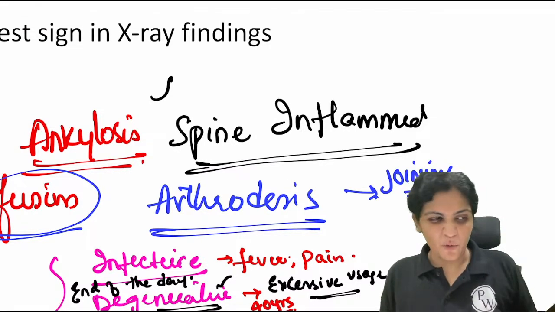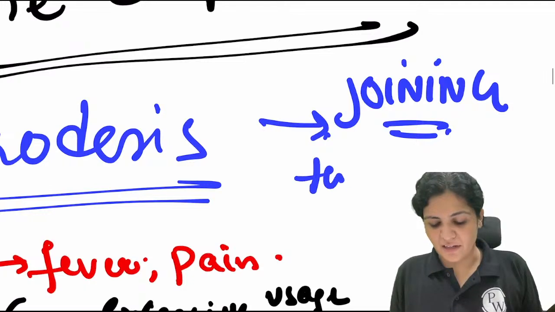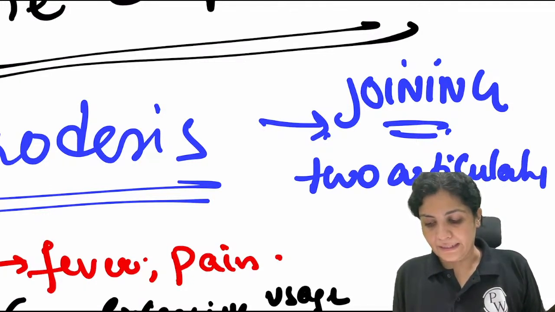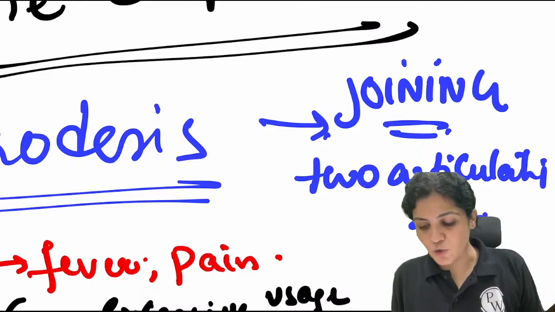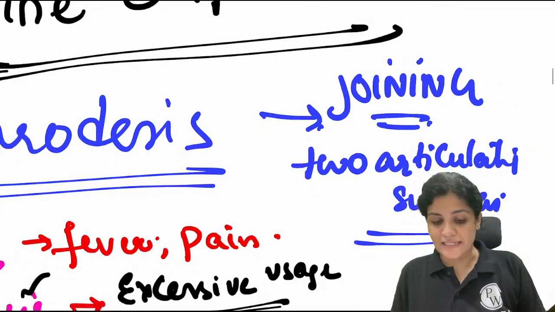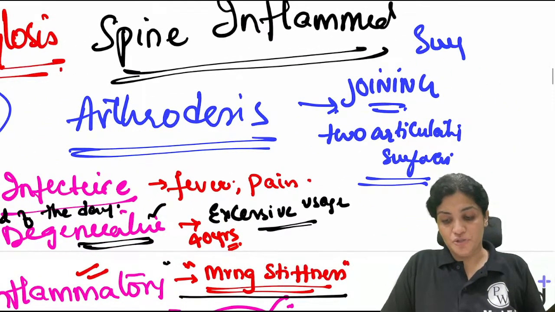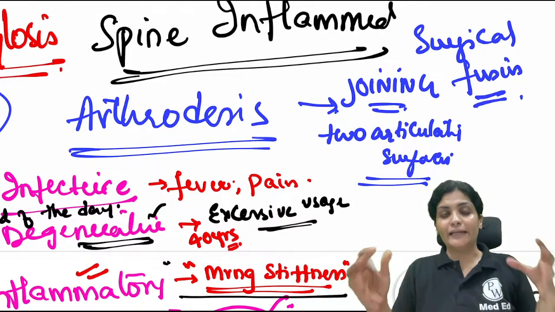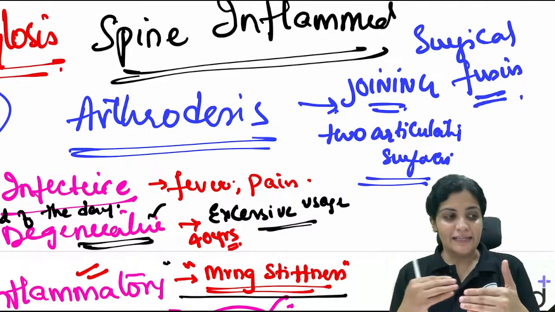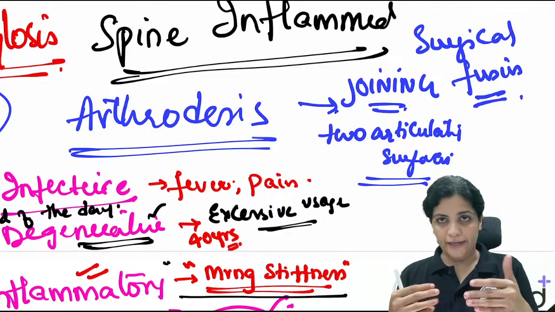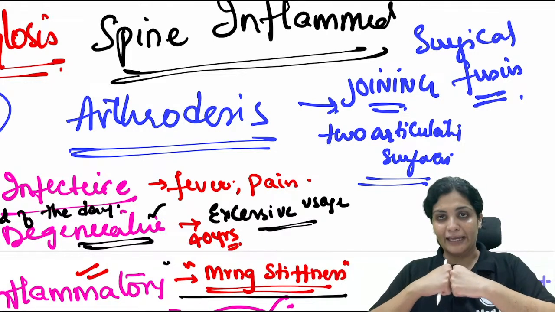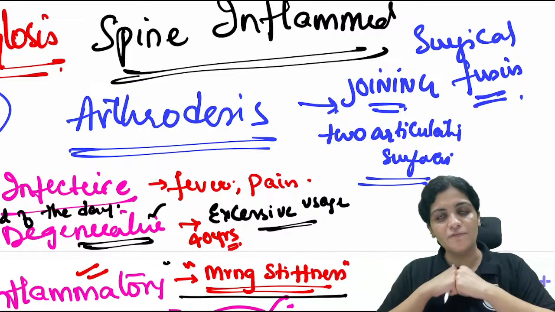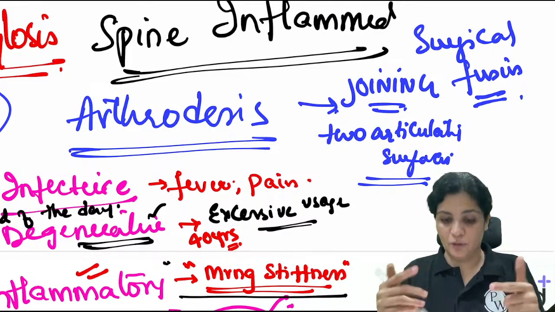Okay. You can be more clear, right? Two articulating surfaces. Okay. Joining two articulating surfaces. That means there is no movement in the joint. Arthrodesis is surgical fusion, surgical fusion of the two articulating surfaces. For example, if there is some problem in the ankle joint, we will fuse the two articulating surfaces of the ankle together. We will put some plate or some wires around the joint and fuse it. So this is called surgical fusion.